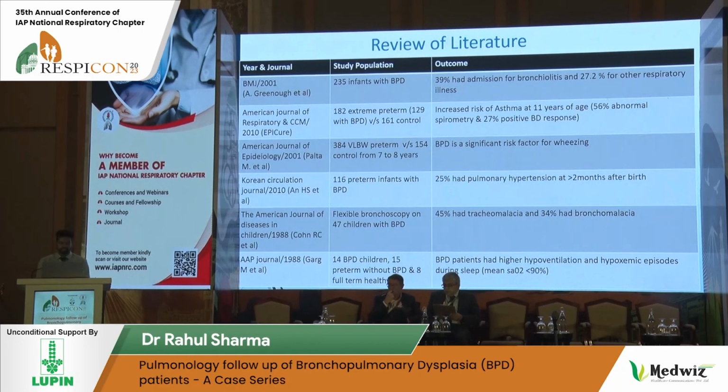In an interesting study done in 2010, they also showed that almost 25% of these children had pulmonary hypertension on follow-up at 2 months, while a study in 1998 in which they did flexible bronchoscopy on 47 children with BPD showed that 45% had tracheomalacia and 34% had bronchomalacia. In a study done on 14 BPD children in 1988, it showed that they had higher hypoventilation and hypoxemic episodes during sleep with a mean arterial oxygen saturation of less than 90%. And thus it is summarized that they also have sleep-related issues.